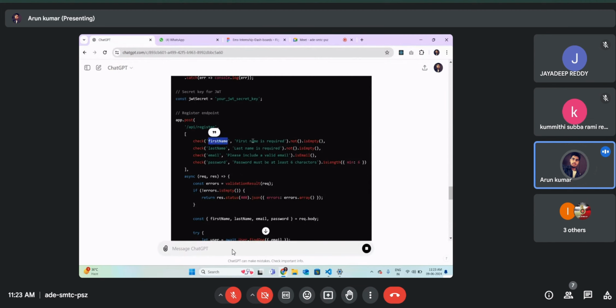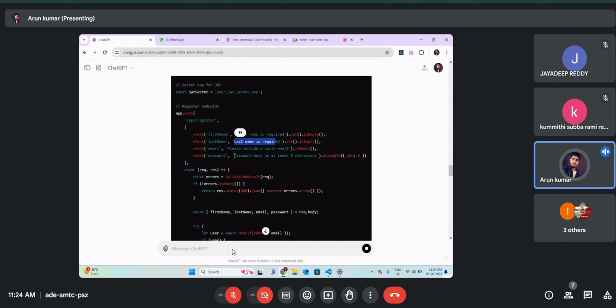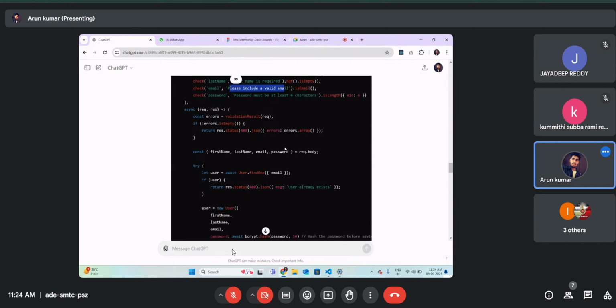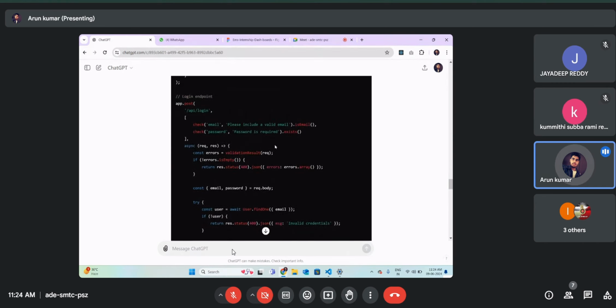Like first name, if first name is missing, it throws an error, first name is required. If last name is missing, it throws an error, last name is required. If password is missing or its length is less than 6, it throws this error. If email is missing, then it will send this. And same for the login API. If we are unable to give email or password, it will throw an error.